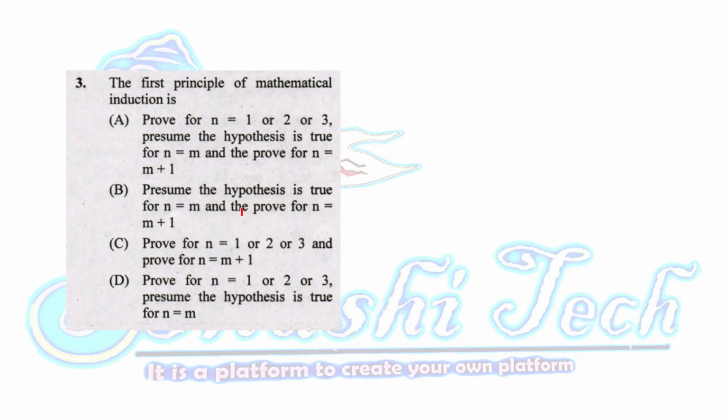First principle of mathematical induction is: option A, prove for n is equal to 1 or 2 or 3, presume the hypothesis is true for n is equal to m, and then prove for n is equal to m plus 1. Option B, presume the hypothesis is true for n is equal to m and prove for n is equal to m plus 1. Option C, prove for n is equal to 1 or 2 or 3 and prove for n is equal to m plus 1. Option D, prove for n is equal to 1 or 2 or 3, presume the hypothesis is true for n is equal to m. So option A is the correct answer.